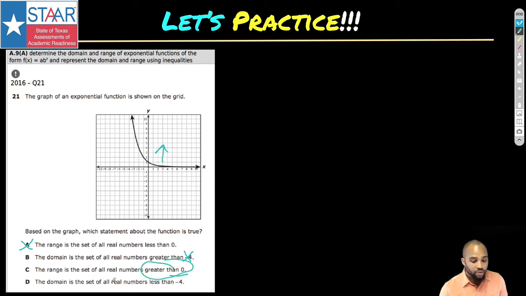The domain is a set of all real numbers less than -4. All the real numbers less than? You mean it can't be anything on this side? Absolutely not. All these numbers, these x values, this -2, -1, 1, 2, 3, these are all points on this line. So this is definitely not right. It's not numbers less than -4. If nothing else, I could cross out those 3 and know that C was the right answer, but we would have known that anyway. So good job to you.